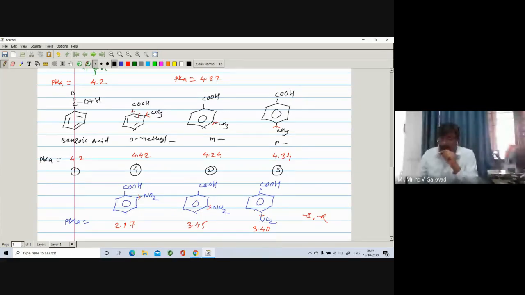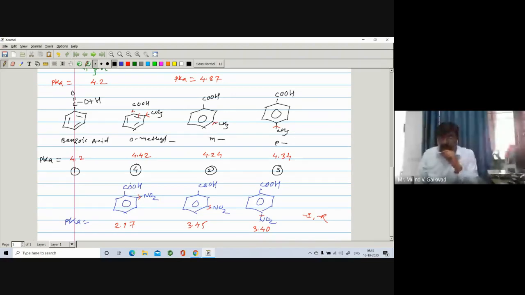In ortho and paranitrophenol, what have we said? We have said that paranitrophenol is more acidic as compared to orthonitrophenol. Why? Because in orthonitrophenol, the nitro group forms a hydrogen bond with OH, but such hydrogen bonding is not possible in benzoic acid. But if you compare the acidity of orthomethyl benzoic acid and orthonitro benzoic acid, we get the same explanation here. Here it is the electron donating and here is the electron withdrawing group.